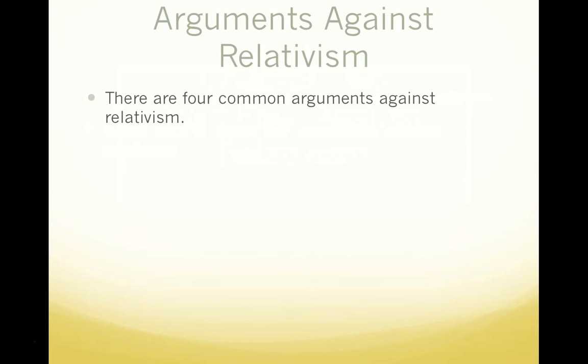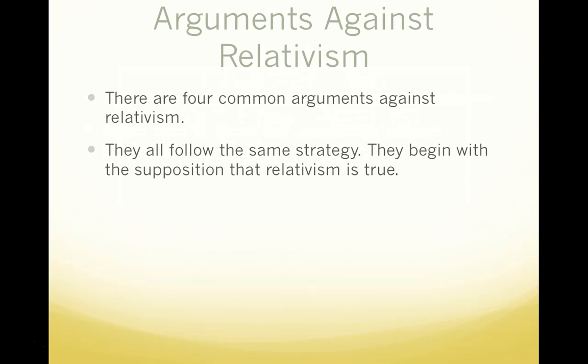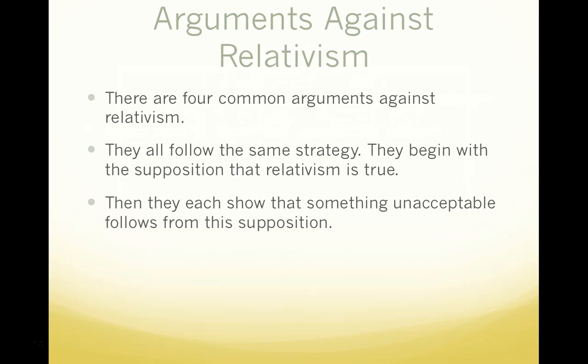There are 4 common arguments against relativism. They all follow the same strategy. They begin with the supposition that relativism is true, and then they show that something unacceptable follows from this supposition.